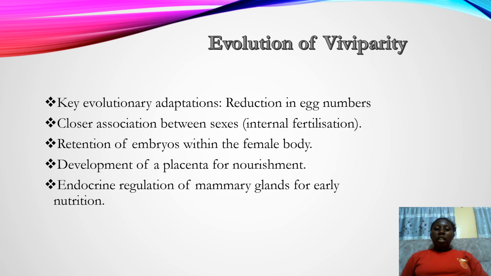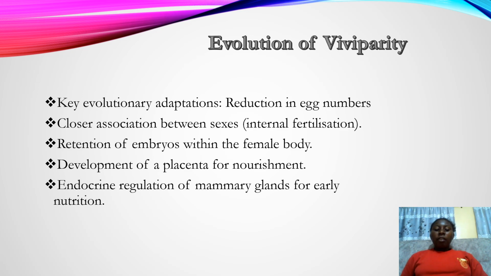For instance, we have reduction in number of eggs and closer association between sexes. When we have internal fertilization, it means that the male and the female have to come together, so there is that close association between the sexes for them to transfer the gametes from the male to the female. Then we have retention of embryos within the female body. After fertilization takes place, there is the gestation period, and mostly with mammals, for example in man, it is 9 months. So the embryo is retained within the female body.